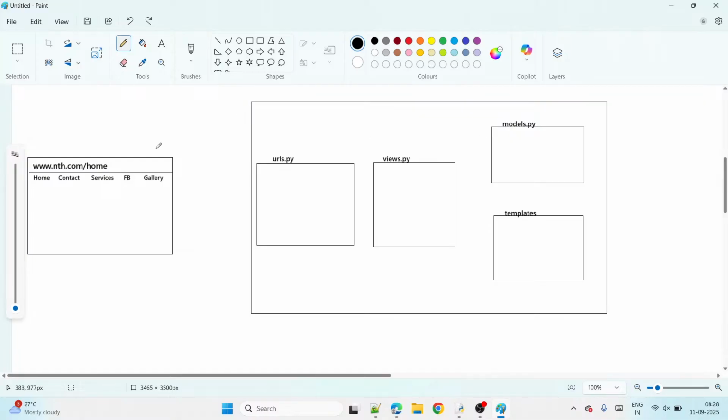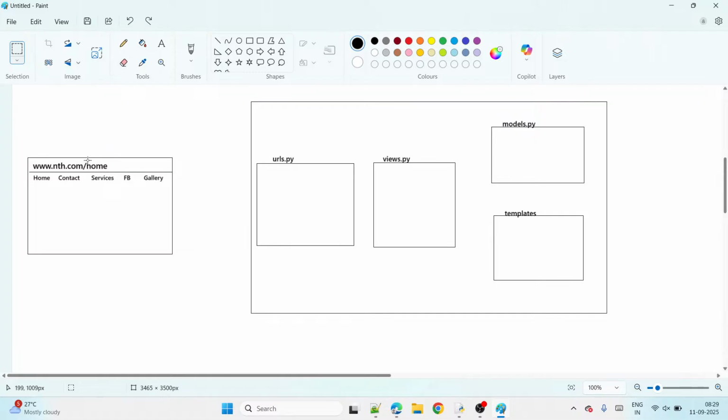So now all of you observe here. When I click the home, first this home request will enter the project. It will enter the project as an HTTP request, right? And one more thing, guys.